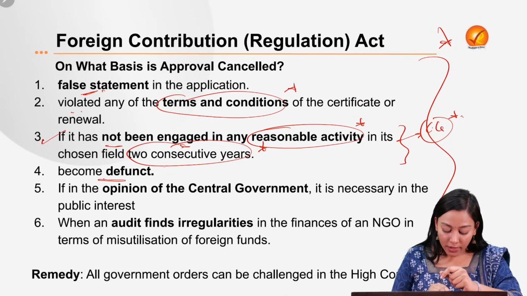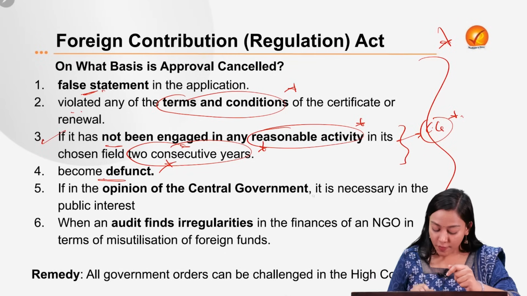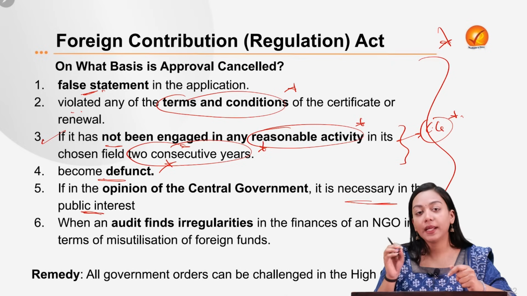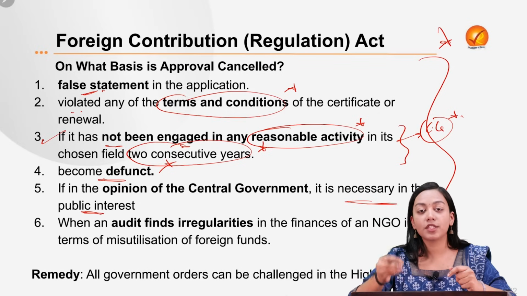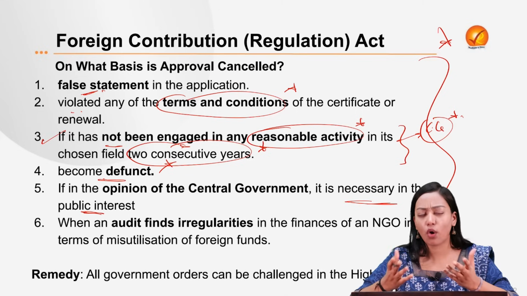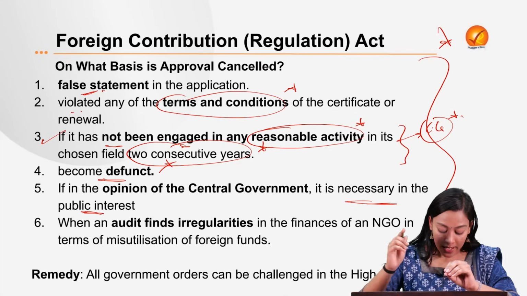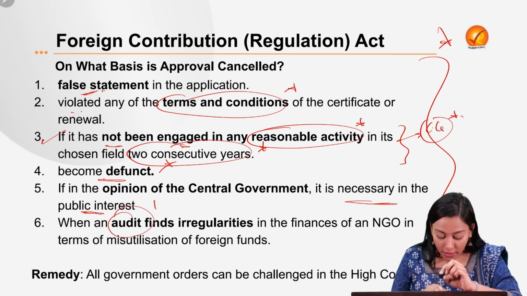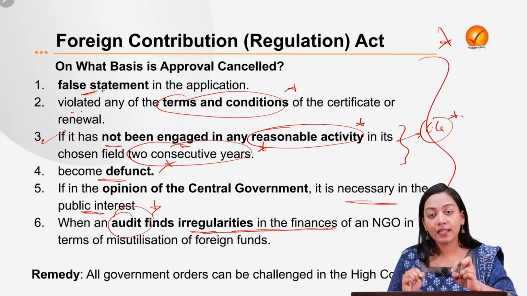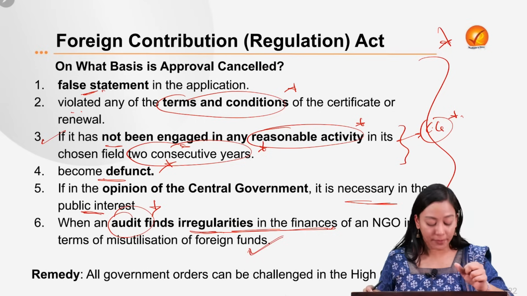Then, if the organization has become defunct, that is another factor. And if, in the opinion of the central government, it is necessary or deemed to be in the public interest to suspend or cancel the registration of that particular association, organization, or in fact public servant, then that can also be done. And finally, when an audit is performed and finds irregularities in the finances, the registration can also be immediately suspended by the government.